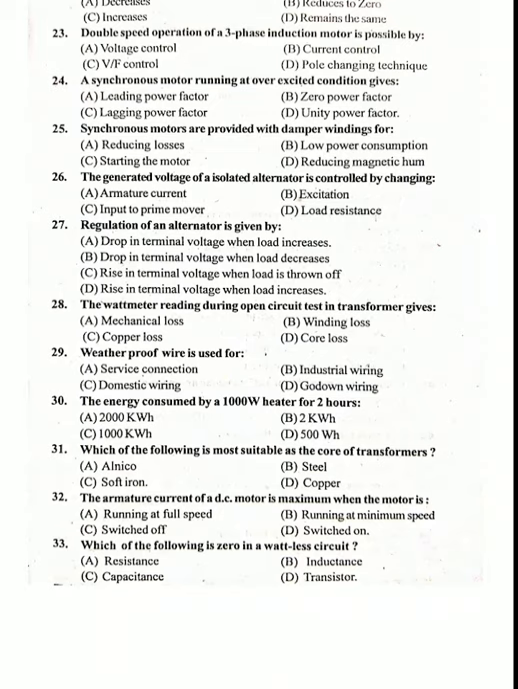The generated voltage of an isolated alternator is controlled by changing... the generated voltage of an isolated alternator is controlled by changing option B, excitation. By changing excitation, we can control the generated voltage in an isolated alternator.